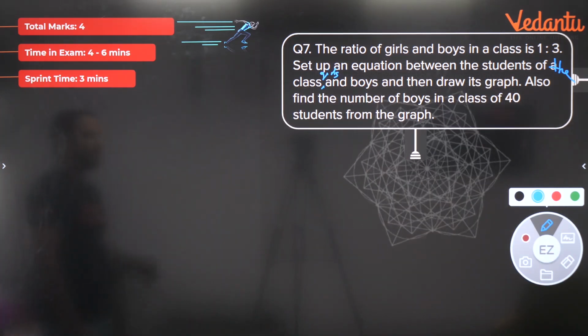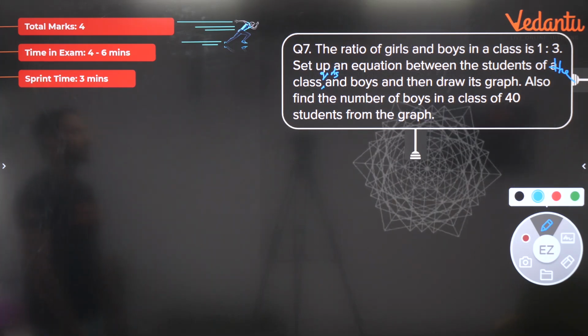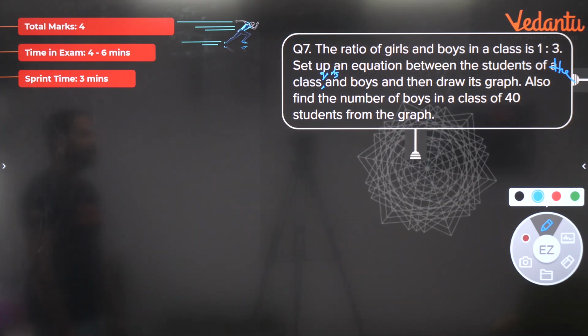Also find the number of boys in a class of 40 students from the graph.